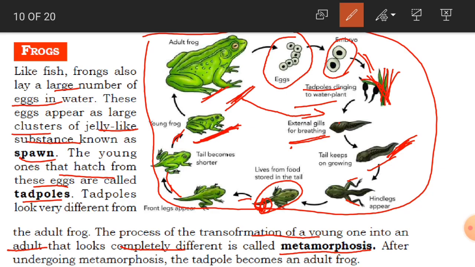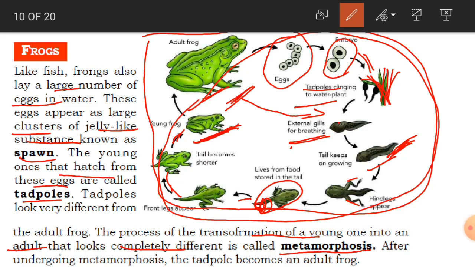Okay children, after undergoing metamorphosis, the tadpole becomes an adult frog. So until this process, what do we call it? Metamorphosis. After undergoing this metamorphosis process, what happens? The tadpole becomes an adult frog. Clear, children? So this is how frogs give birth to their young ones.